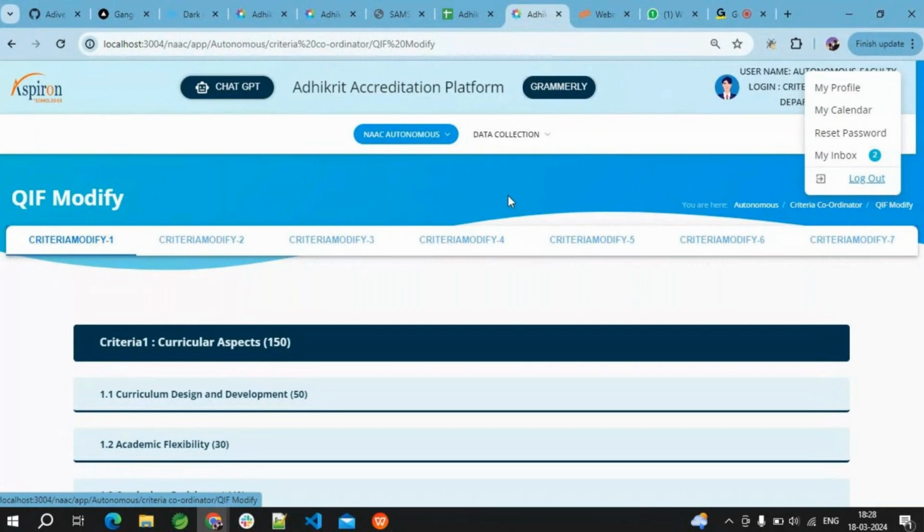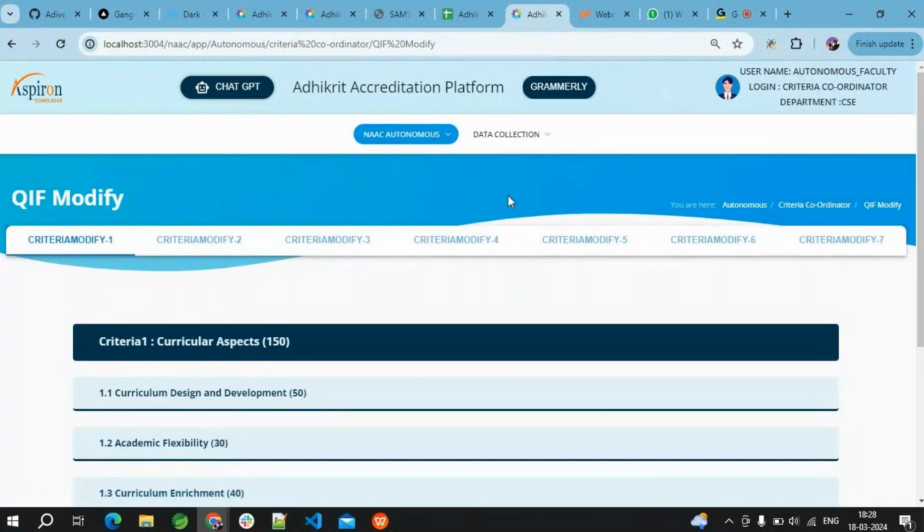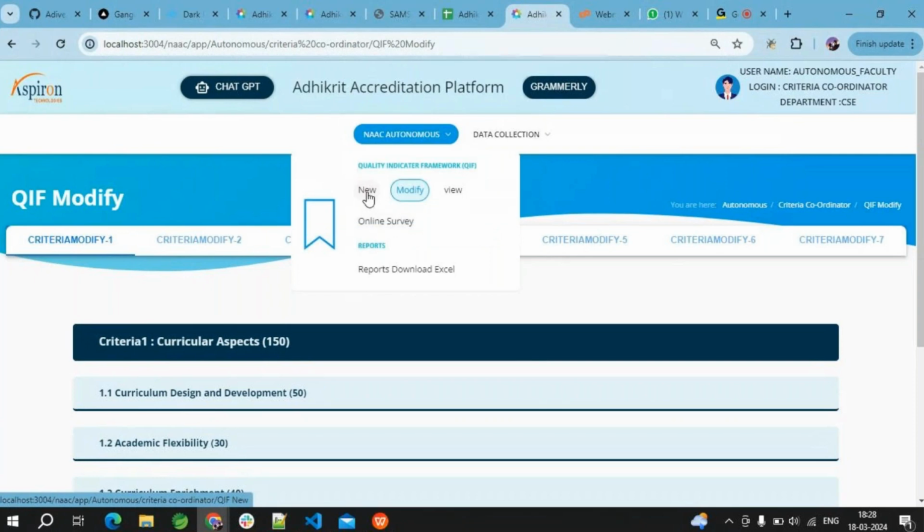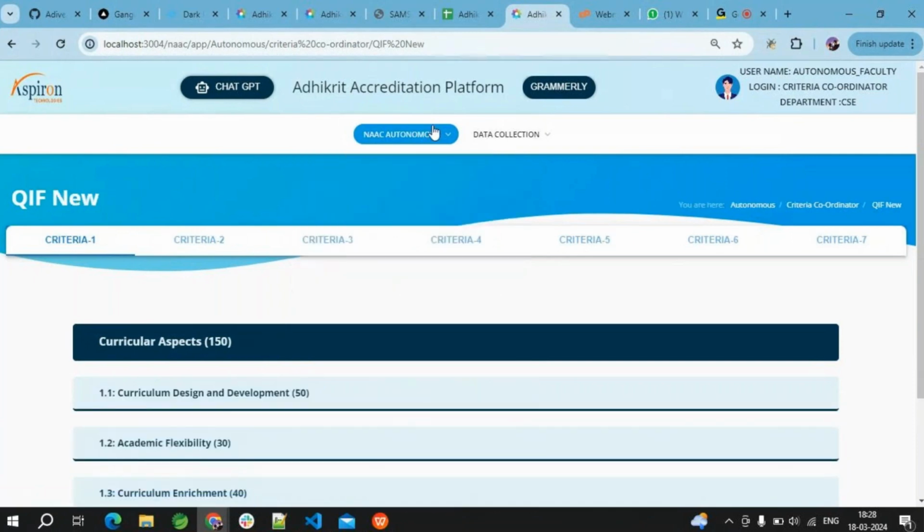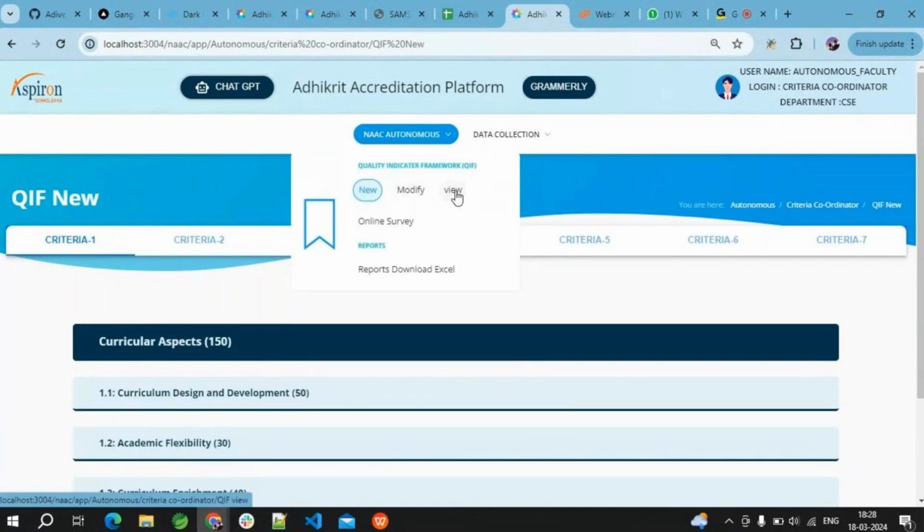In the earlier video, we went through SSR and IIQA. Now in this video, we will go through the QIF. As we discussed earlier, the faculty who got assigned to the respective criteria, like criteria A, can open the screen. In this, two things are there: one is new, and the next one is modify, or we can view this screen.